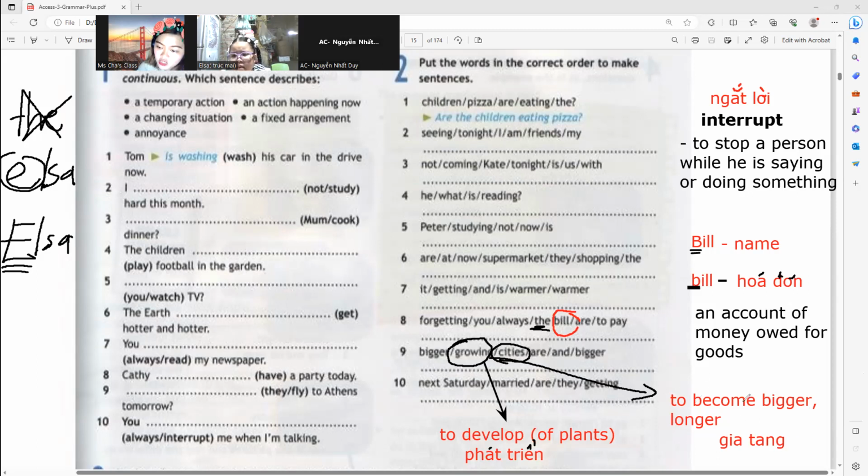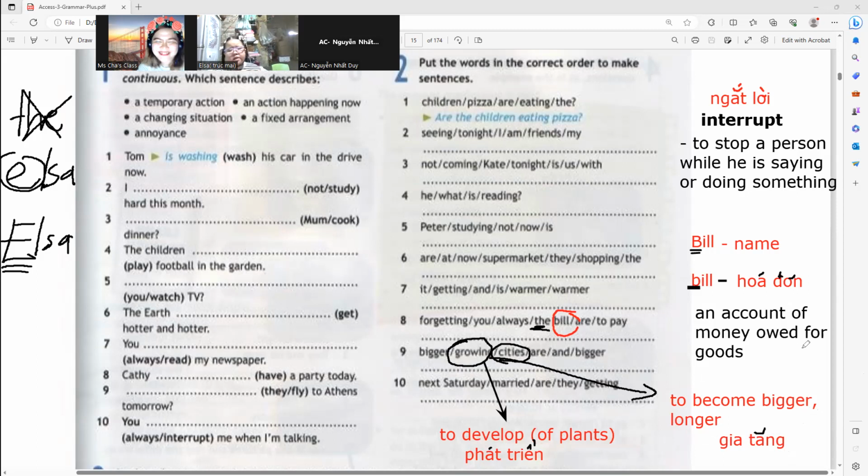I am referring to this one right here. Is it right? Yes. Okay, so we can use the verb grow for a plant or to describe something that is getting bigger, longer, and larger too.